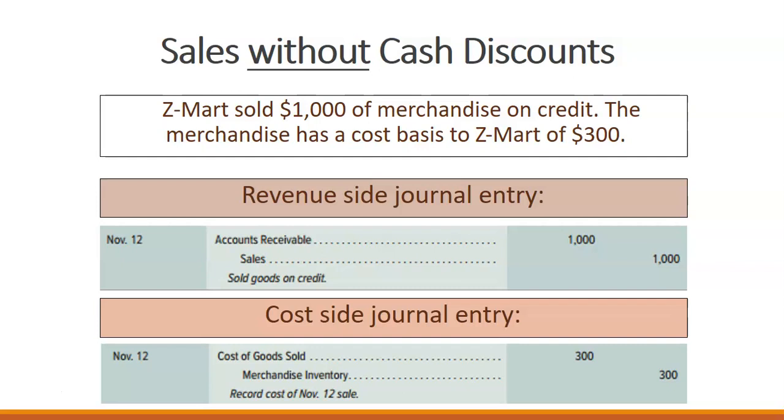To record the sale, we have a debit to accounts receivable for $1,000 and a credit to sales for $1,000. That records the sale of inventory. To record the cost of goods sold, we have a debit to cost of goods sold for $300, and we need to remove that inventory from our inventory account. So a credit to inventory for $300.